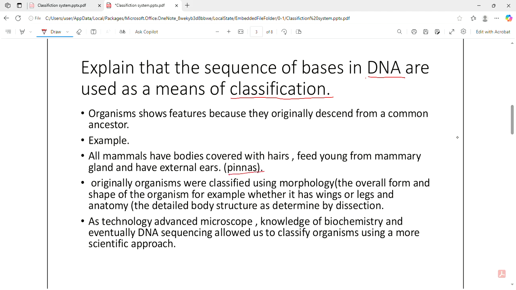Originally, organisms were classified using morphology, the overall form and shape of the organism, for example, whether it has wings or legs, and anatomy, the detailed body structure as determined by dissection. Unless we determine the detailed body structure, we can't say they are placed into the same group. As technology advanced, the microscope, knowledge of biochemistry, and eventually DNA sequencing allowed us to classify organisms using a more scientific approach.